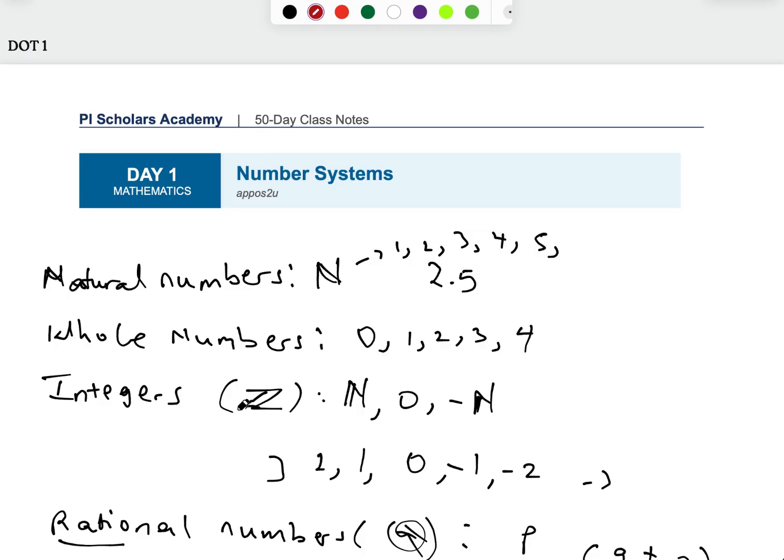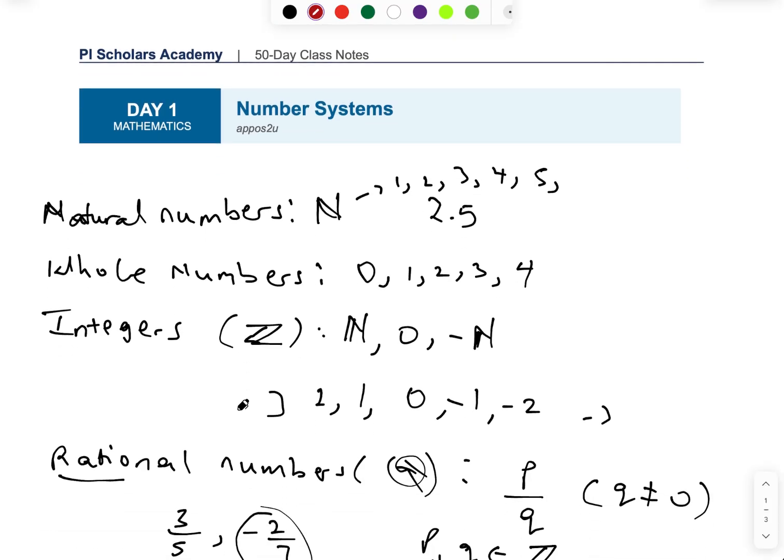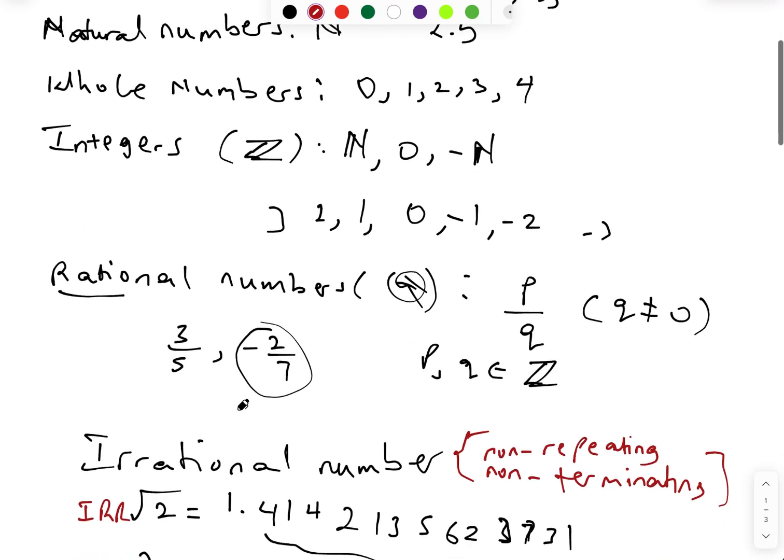Rational numbers contain all integers as well, because you can always write any integer as 3 over 1, negative 4 over 1, 6 over 1. So these are rational numbers as well.